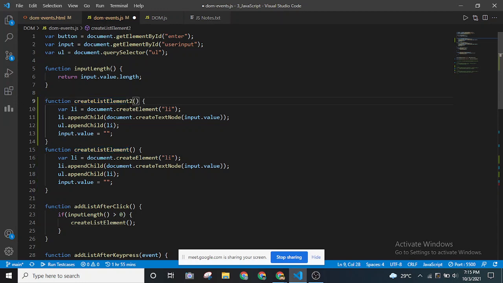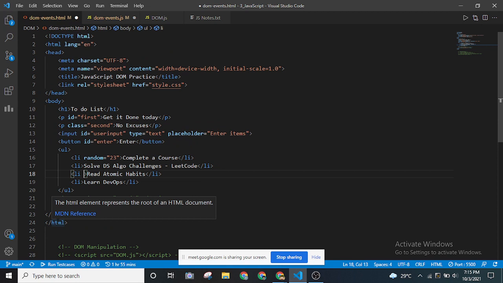So if we want to grab this third one, as you can see, everything is the same, right? I'm going to put some attribute, let's say an ID, so that it is easy to grab. Let me put it as read.